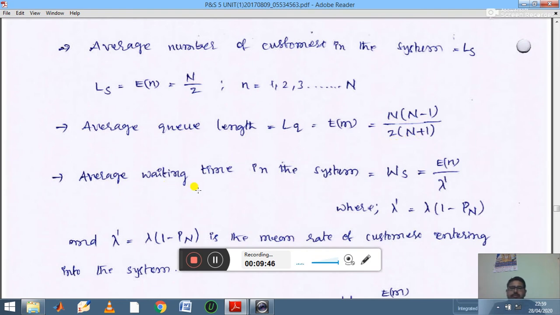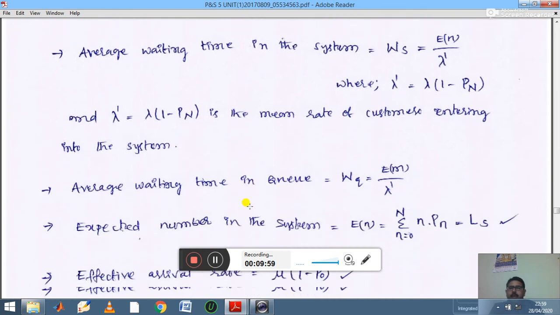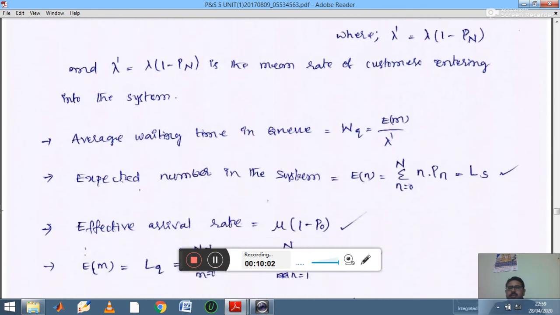Then average waiting time in the system, WS, is calculated by E of n divided by lambda dash. Here lambda dash is nothing but lambda into (1 minus P of n). Then the next definition, average waiting time in the queue. WQ is calculated by E of m divided by lambda prime. So this is the formula to calculate WQ, waiting time in the queue.